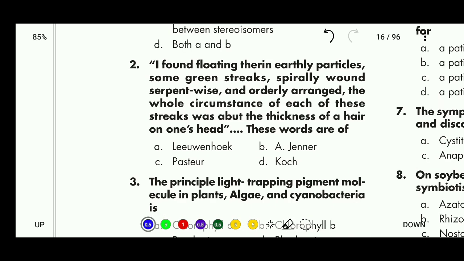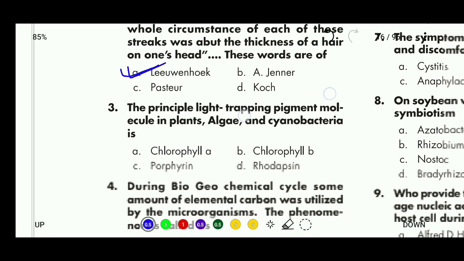I found floating there in earthly particles some green streaks, spirally bound, serpent-wise and orderly arranged. The whole circumference of each of these streaks was about the thickness of a hair on the head. These words are of Leeuwenhoek, Pasteur, Agener, Koch. The right answer is these words are of Leeuwenhoek. A is the correct answer.